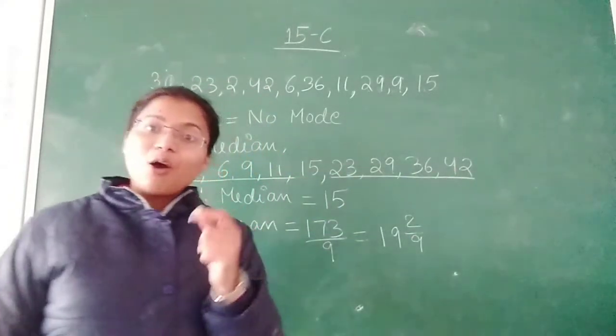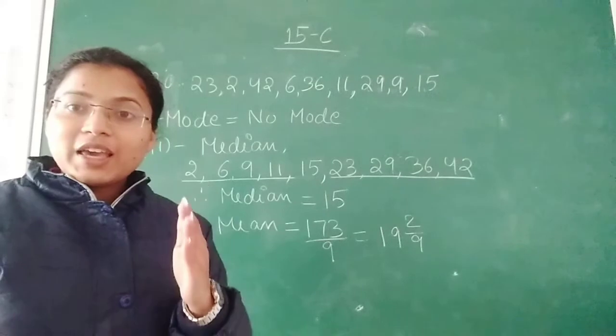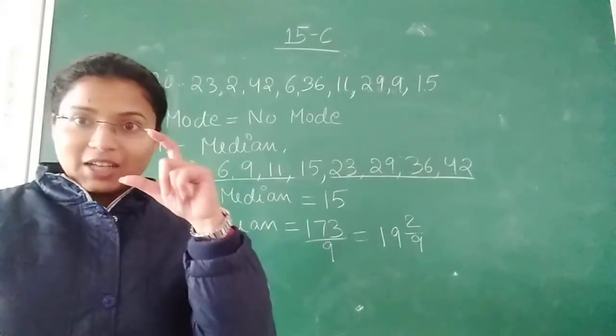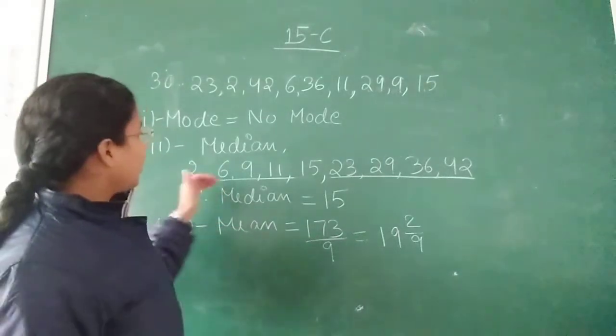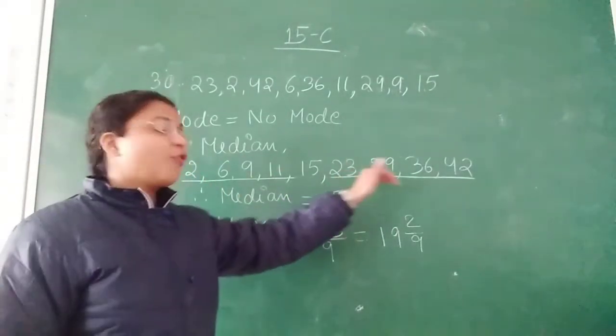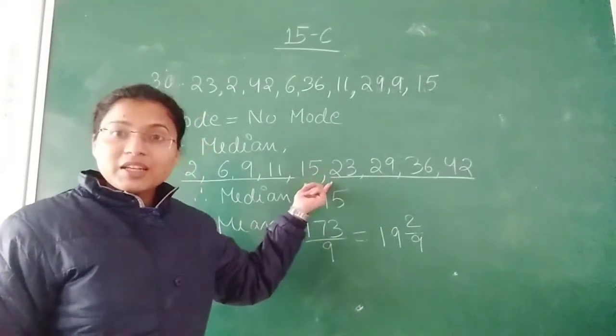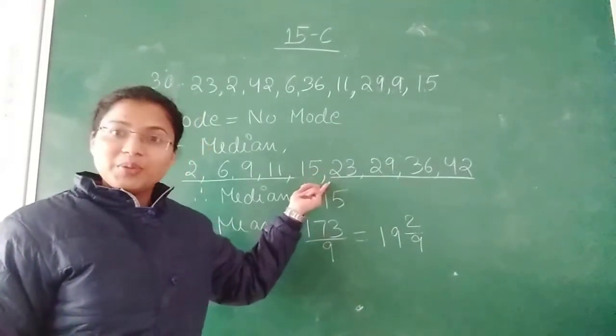9 means the odd number, so we can directly divide them into equal parts and we will get our median. Take 4 from the starting and 4 from the end and you will get your middle term as 15. That means 15 will be your median.